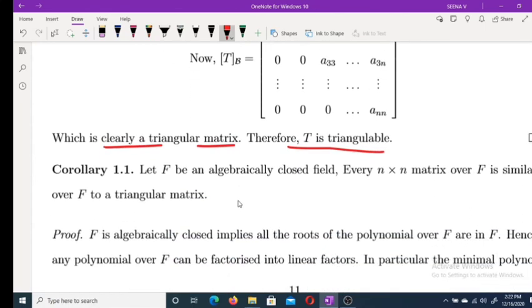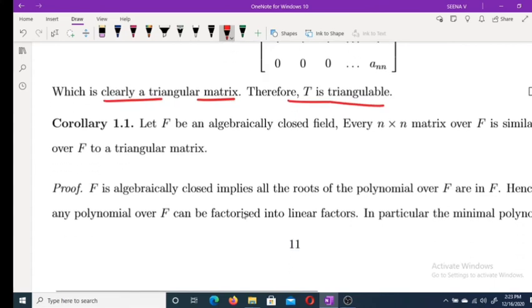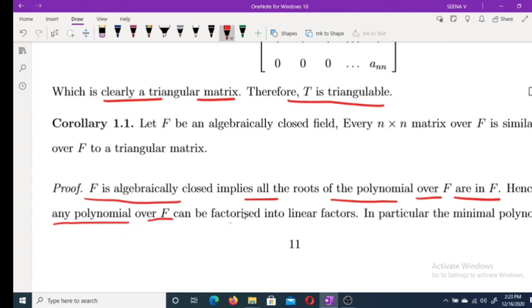Now, the last corollary. Let F be an algebraically closed field. Then every n by n matrix over F is similar to a triangular matrix. Suppose F is algebraically closed. F algebraically closed means all roots of a polynomial over F are in F. Hence any polynomial over F can be factorized into linear factors.